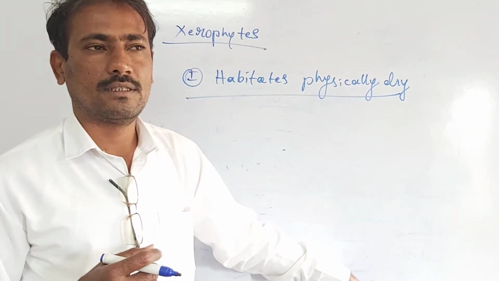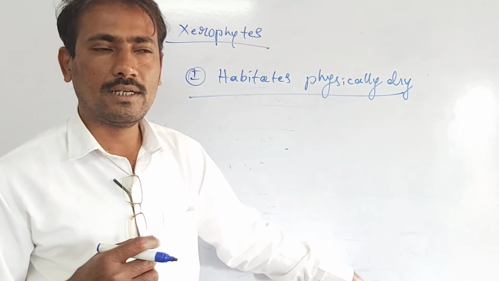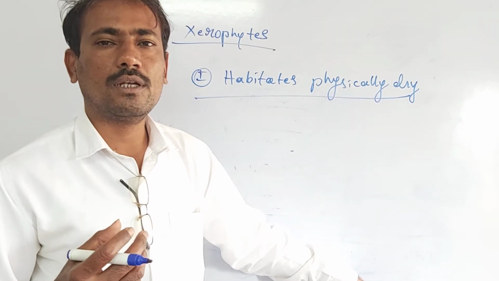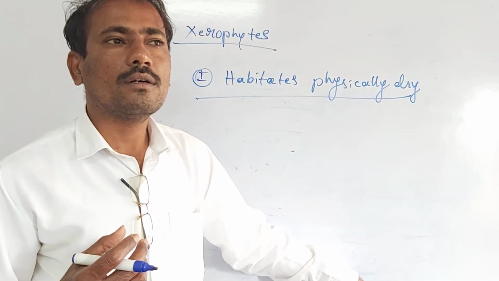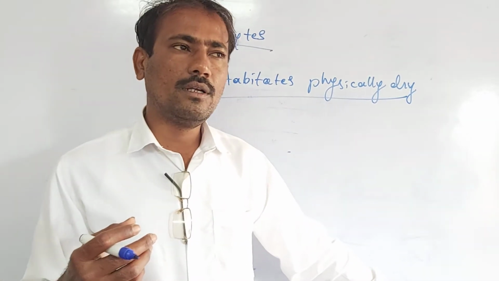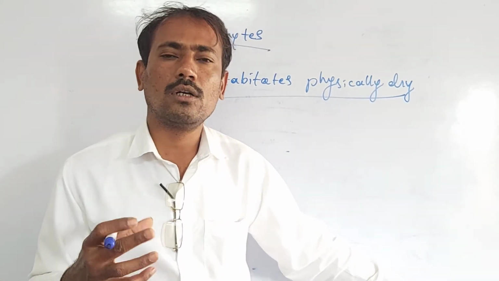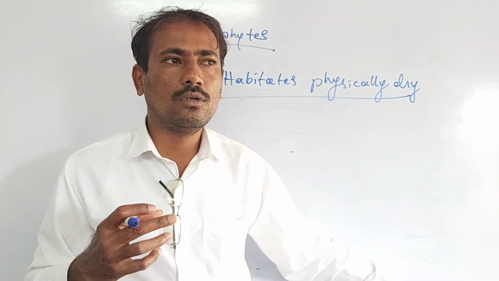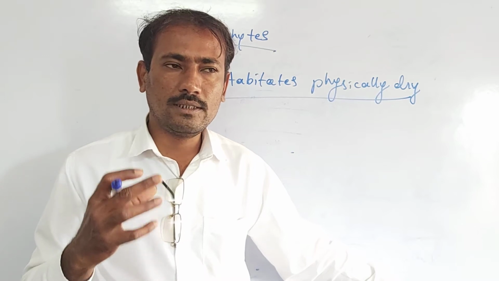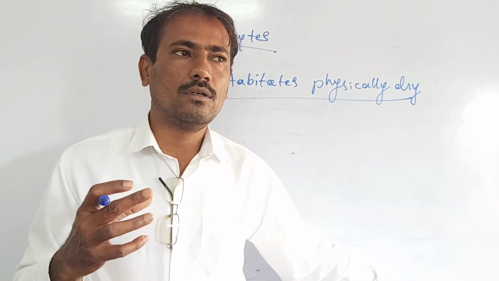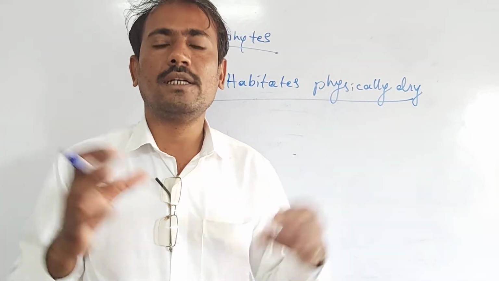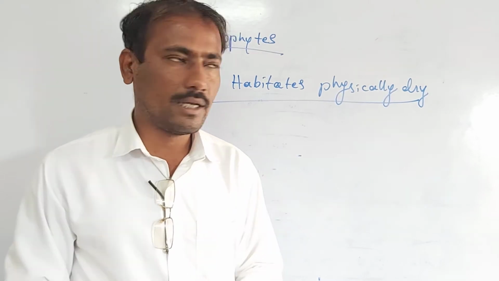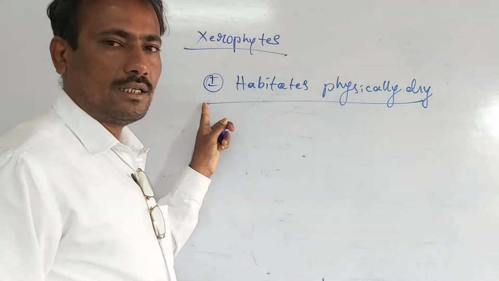Physically dry means what? Water holding capacity of the soil is very low, and it may be very hot or cold, or it may be too acidic, or it may contain very much salt content. Such habitats are termed as physically dry.